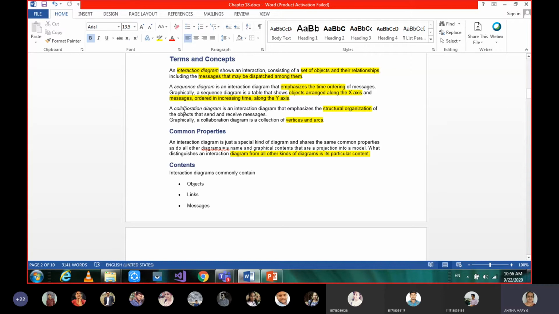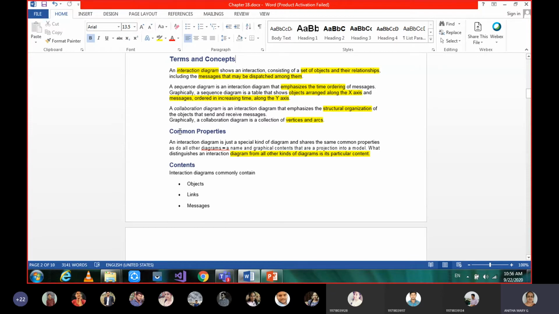Okay, so moving on to the second one, collaboration diagram. This is also an interaction diagram which is mainly concentrated on the structural organization of the objects that send and receive messages, or what they communicate. Graphically, it is nothing but a connected graph of vertices and edges. Our vertices are objects, and edges or arcs we could call links.